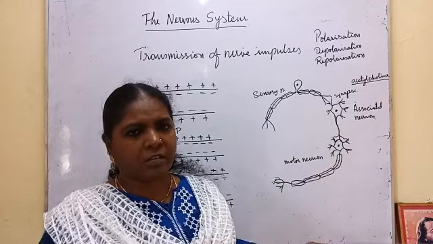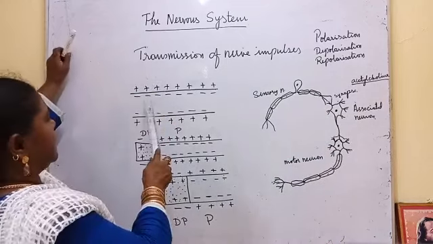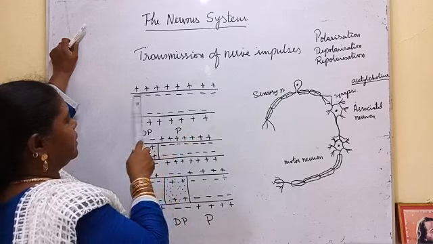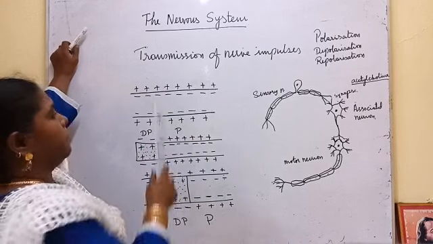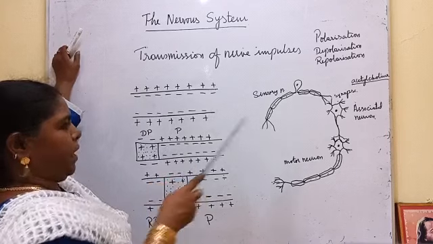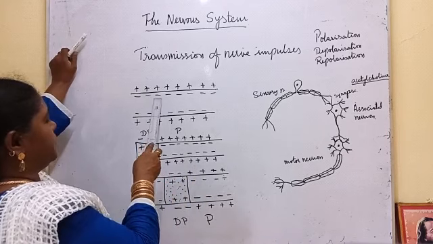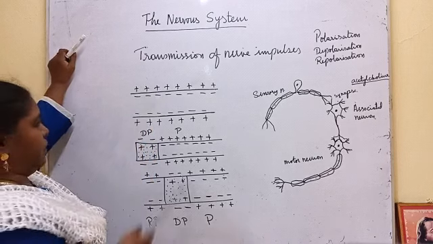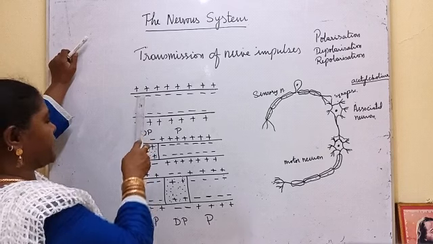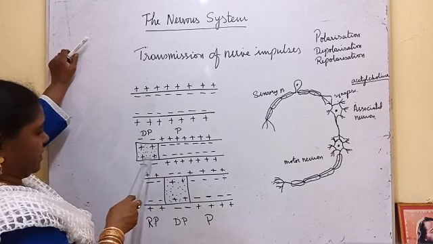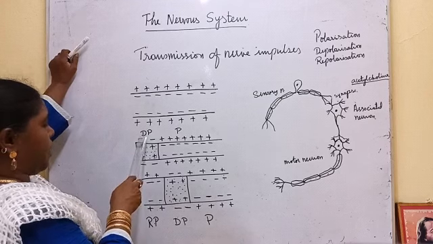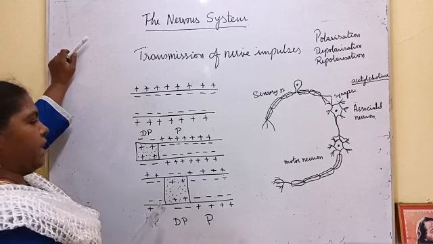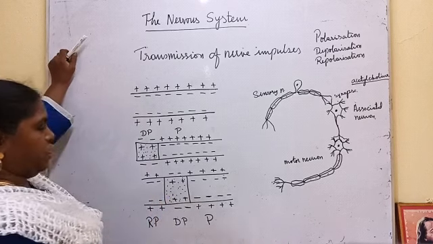Polarization is a state of rest. More sodium ions are present outside the nerve membrane. Because of the impulse, this gets disturbed and the sodium ions enter inside the nerve fiber. This entry of the sodium ions makes it depolarized. See here, less sodium outside, more sodium ions inside. This area is depolarized, whereas this one is in the polarized condition.